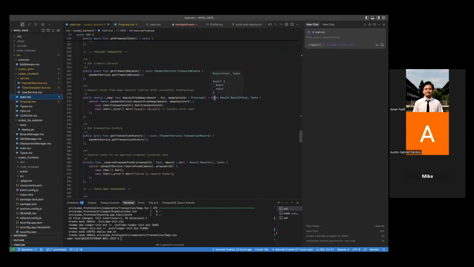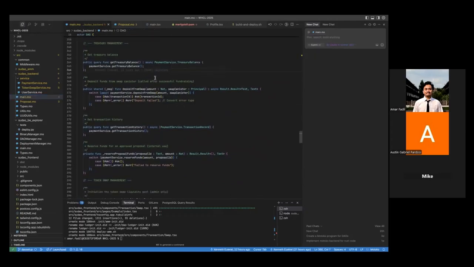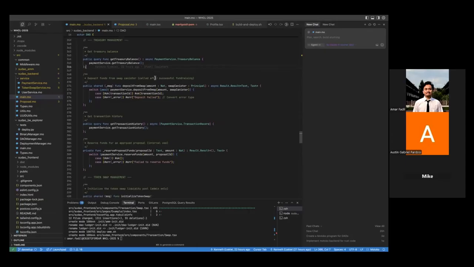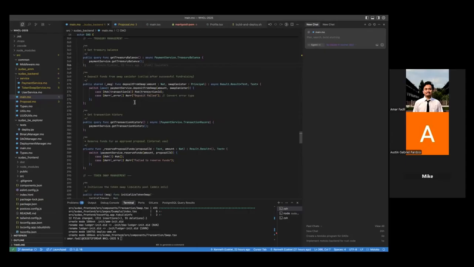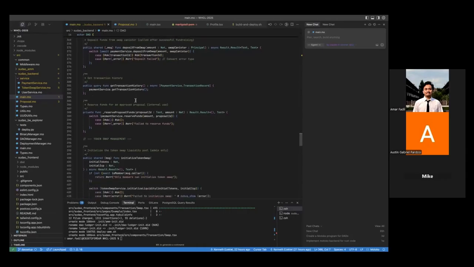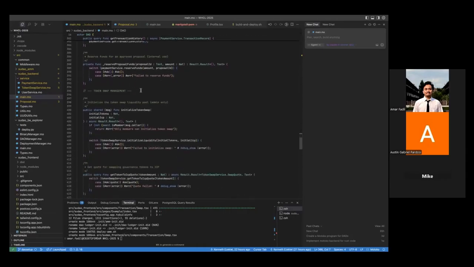Okay, thank you, Austin. So next one is treasury management. This will basically relate to the treasury for the balance. So when we deposit, then we can know the transaction for each deposit from the swap itself. And then we can also get the transaction history, and also resource for proposal.